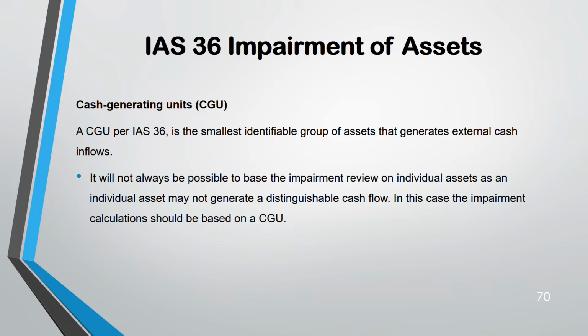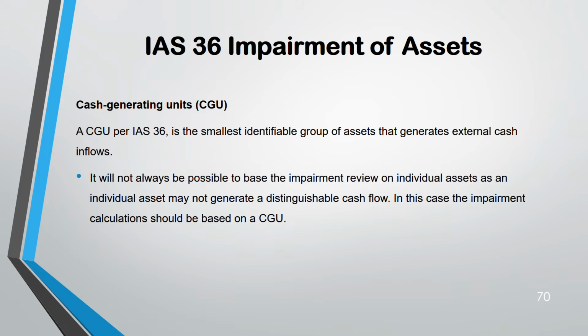Sometimes it is not possible to do impairment review on individual assets because let's say it's a part of a big business. There are so many assets. How can I say only this asset is impaired? Sometimes you can't say. When you tested an impairment review and it came that there is an impairment, you cannot say because of this individual asset it is impaired.